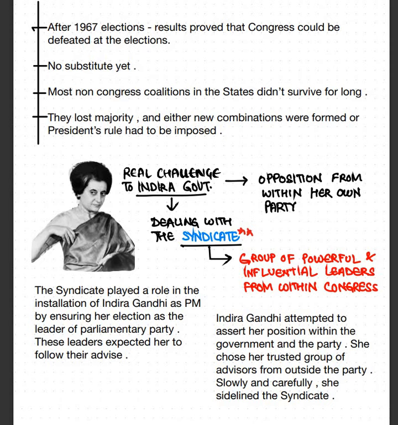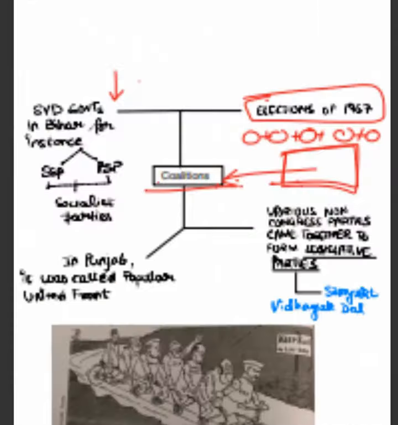What is the syndicate? This was the opposition from within her own party. It was a group of powerful and very influential leaders within the Congress party only, which were trying to dominate over Indira Gandhi. It is said that when Indira Gandhi won the election, when she was declared as presidential candidate, at that time she was declared and supported as a presidential candidate by this syndicate only. I told you in the starting over here, मैंने आपको बताया था.